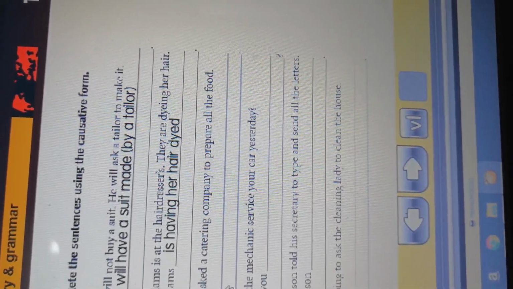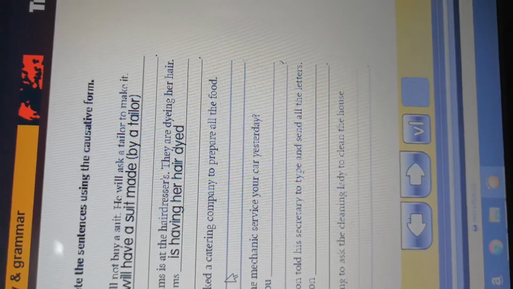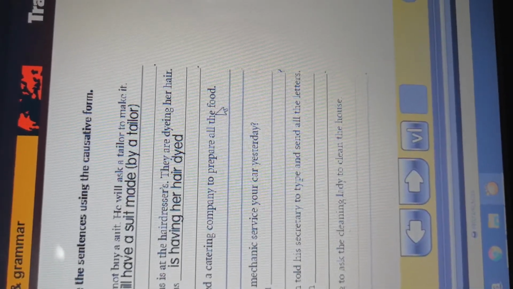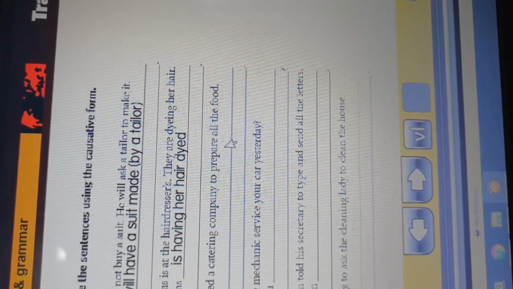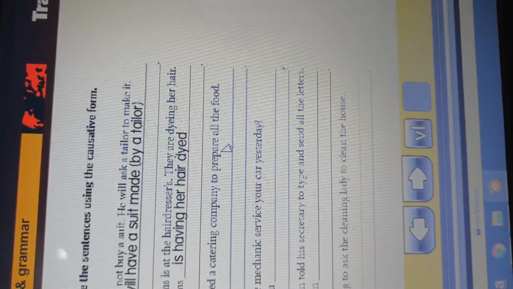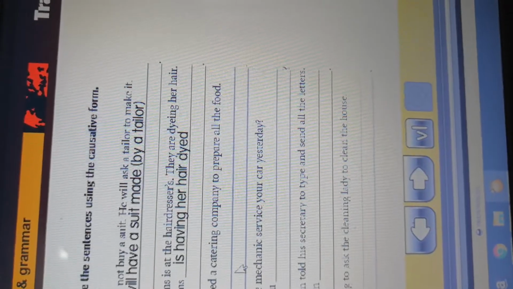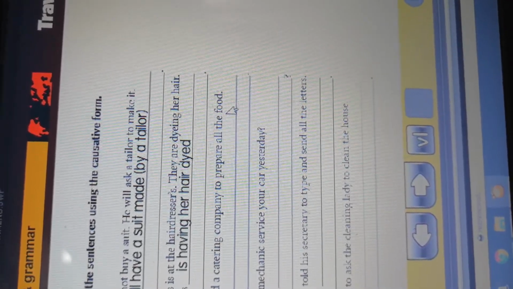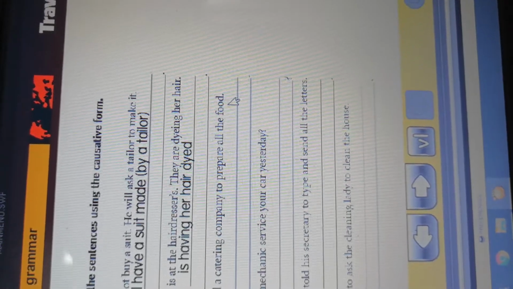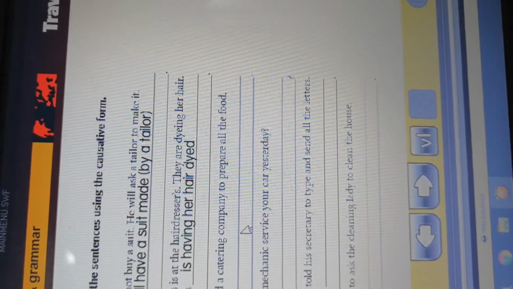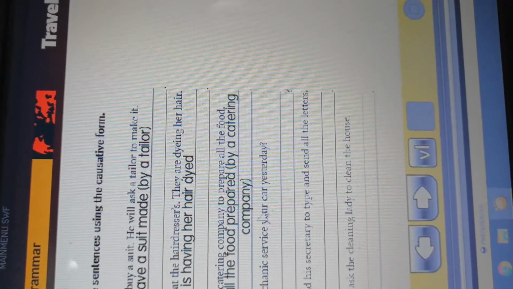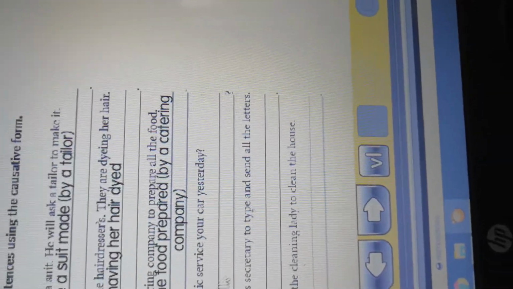So the causative form becomes Linda had all the food. This is the object. Prepared, this is verb 3 of the main verb. So the sentence becomes Linda had all the food prepared. You can say by a catering company and you can leave it.